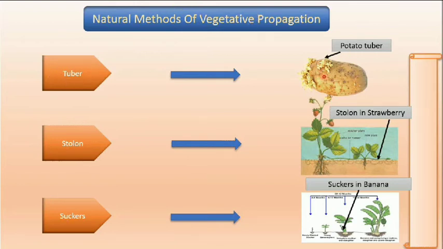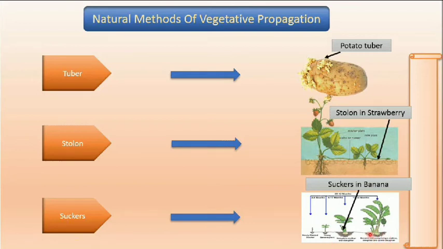Tubers, you have seen these types of tubers. In each potato eye there are these types of tubers, and they give rise to a new plant. A single tuber can give rise to a new plant. So in this potato you can see how many tubers there are, and each is capable of giving rise to a new plant. Another is stolon, the lowest branch running, also known as runners. Whenever it attaches to the soil, it gives rise to roots and a new plant comes out from that part also. So a single parent plant gives rise to a new plant by this lower branch.